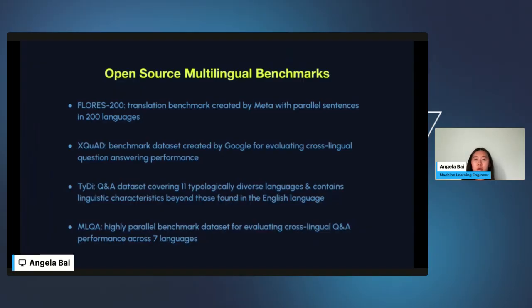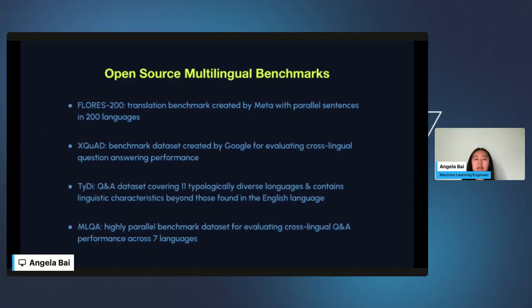So, in order to evaluate our leaderboard on it, we ran the dev test set for all 5 of our languages, and each dev test set contains around 1,000 different sentences, and they're all parallel across all 200 languages in this Flores 200 dataset. So we found this to have the widest coverage with over 200 languages, and it's fairly standardized.